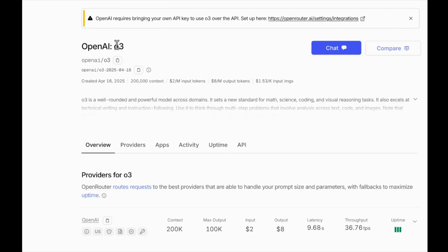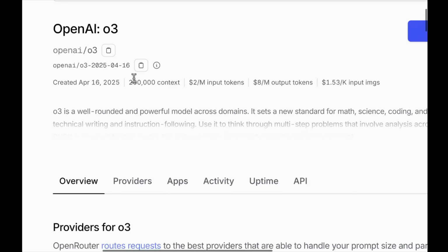Now let's talk about OpenAI o3. OpenAI o3 again has a 200k context. It's slightly lower than Grok 4, but let's look at the pricing. So the pricing is $2 per million input tokens and $8 per million output tokens. It's nearly a 90% decrease from its original pricing, and that is very nice to see.